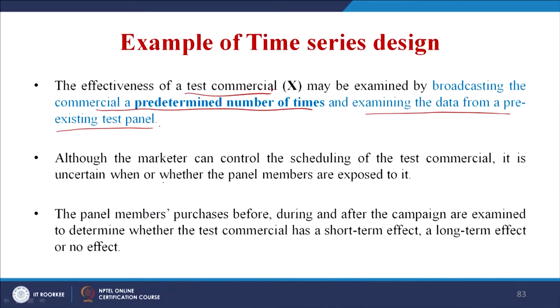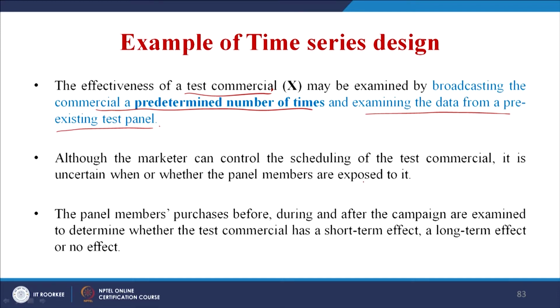Although the marketer can control the scheduling of the test commercial, that means for example, I will show the ad at 10 o'clock in the morning, then 12 o'clock, then 2 o'clock, then 4 o'clock, 6 o'clock, so a 2 or 3 hour gap, it is uncertain when or whether the panel members are exposed to it.